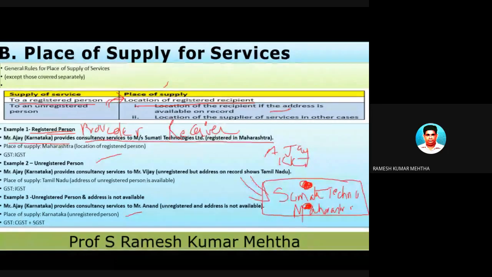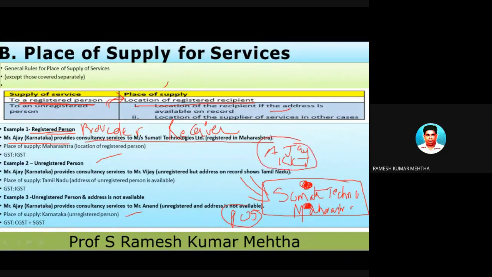So the place of supply is Maharashtra, because the rule says that whenever you are providing services to a registered person, the location of the registered recipient is the place of supply. So in this case, the place of supply is Maharashtra, because the location of the registered recipient of the service is in Maharashtra. So this is number one. Number two, who is providing the service?